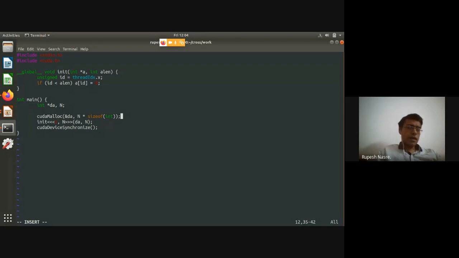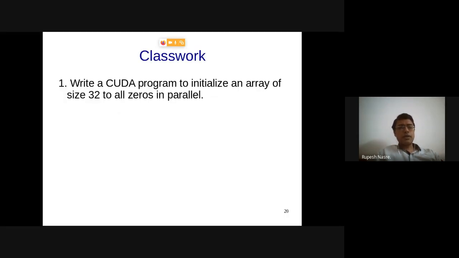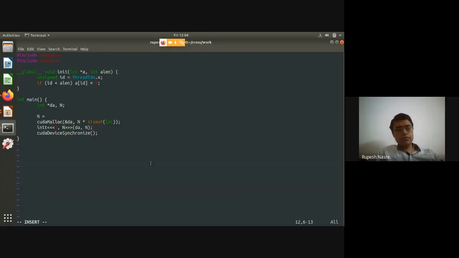And that array is now allocated, which I can pass as a parameter, but I need to also define n now. So let's say n is according to our problem definition, it should be 32. So I'm going to initialize it to 32. Right? How do I know that the procedure was executed correctly? Maybe I should print it, right?